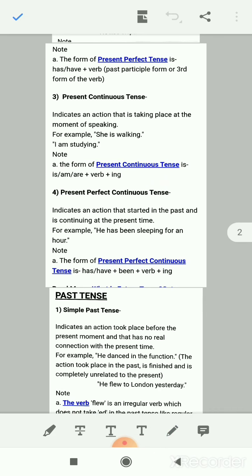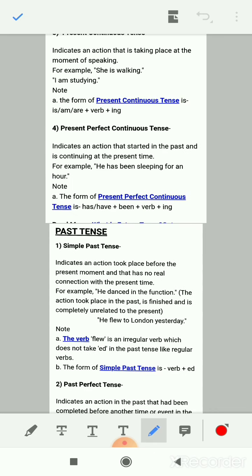Then is your present perfect continuous. In present perfect continuous, the formation of the sentence will be has or have plus been. If the subject is singular, then has been, and if the subject is plural, have been plus verb plus ing. Here you have to keep it in mind, perfect is also there and continuous is also there. For the perfect part, we have taken has and have, and for the continuous part, we have taken ing form of verb. So both the things are combined together, and we will get present perfect continuous.